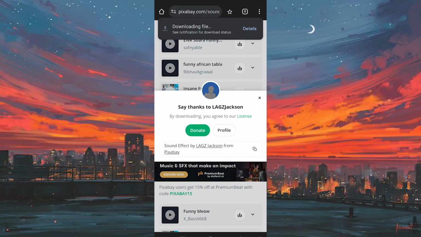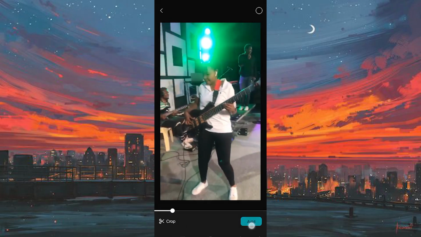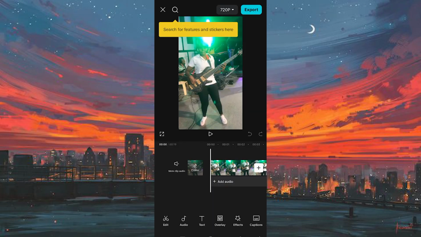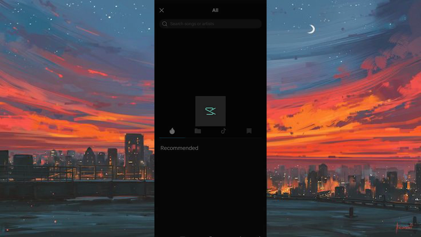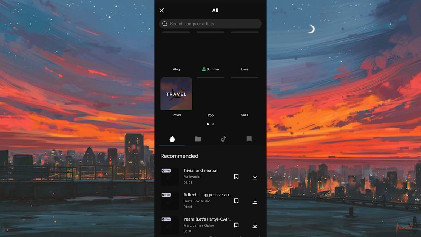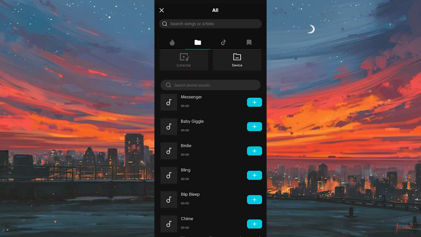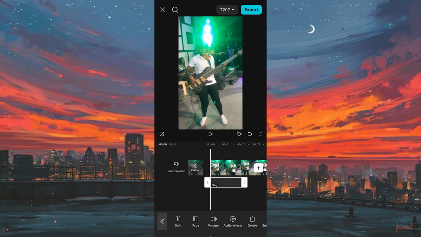With your sound effect downloaded, open up the CapCut app and go to your project. To add the new sound effect, tap on the Audio tab at the bottom of the screen. Select the sound option, then choose From Device to locate your downloaded file. Once you find it, tap the plus button to add it to your project.